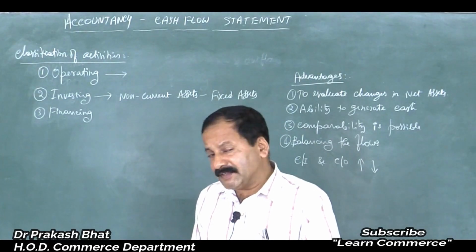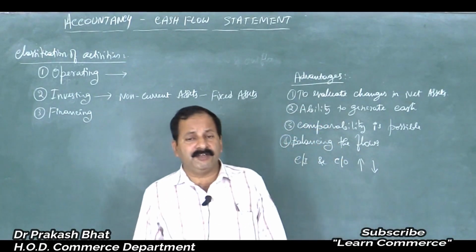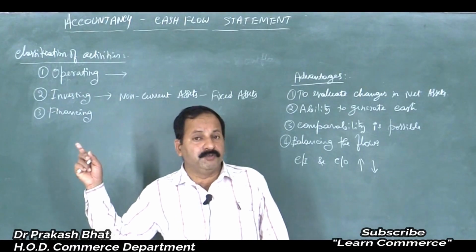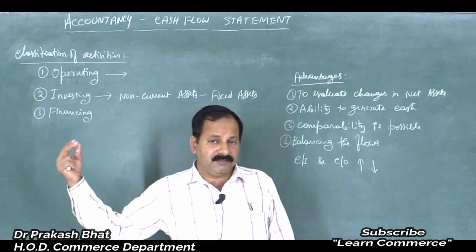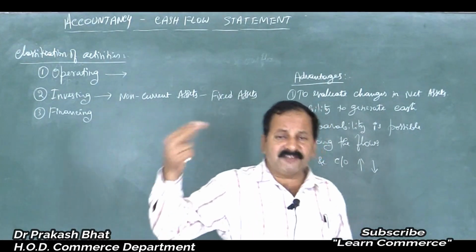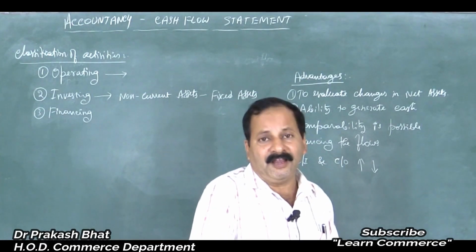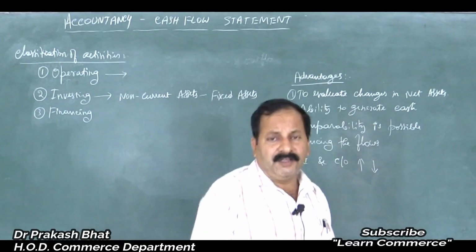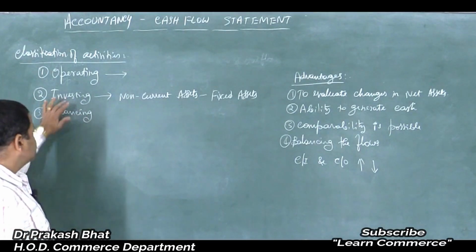If you invest in some other machine or modernization or new technology, isn't it, then the time spent to produce the goods can be reduced, output can be increased, quality of the goods can be improved, isn't it? Thereby your sales can be improved and profit margin can be increased. So that is the rationale behind investing in fixed assets and current assets. So all those long term investments come under investing activities.